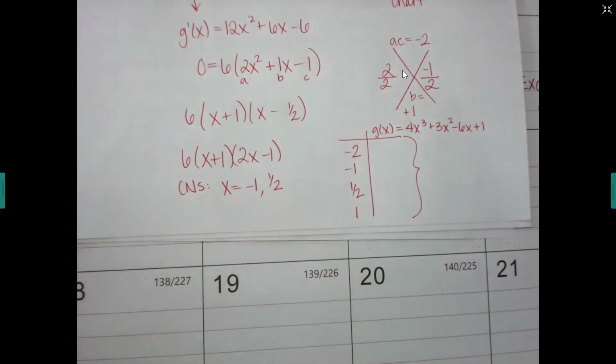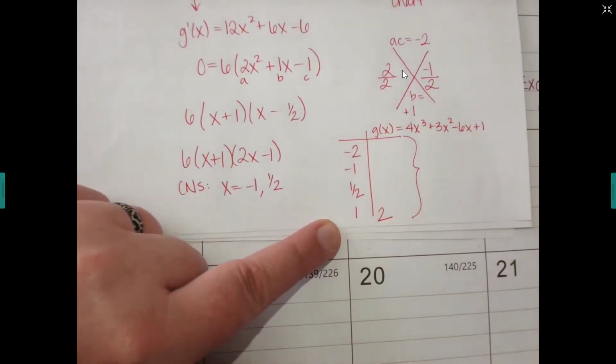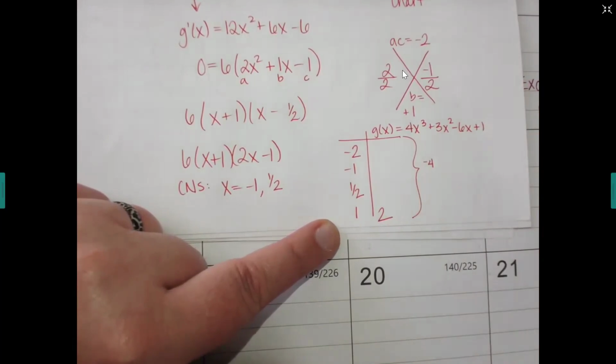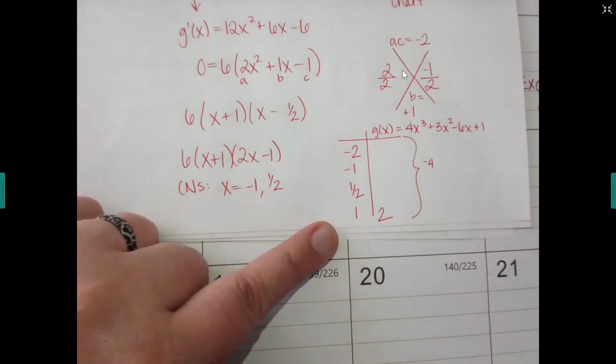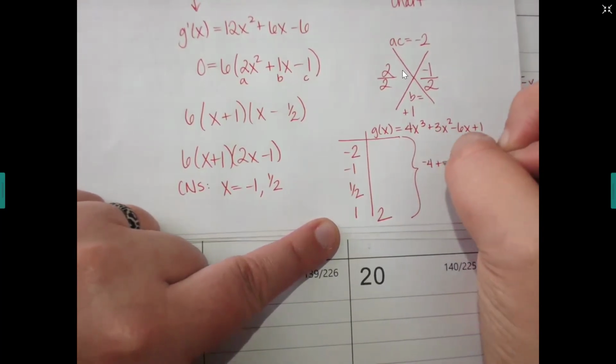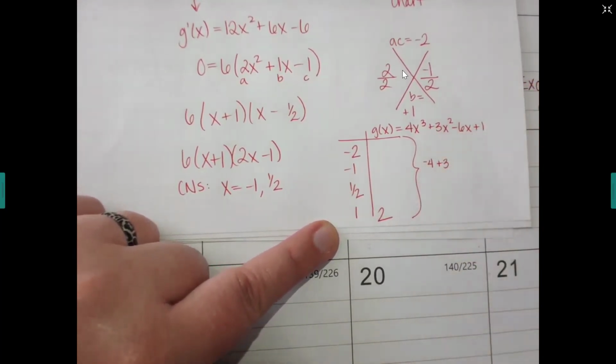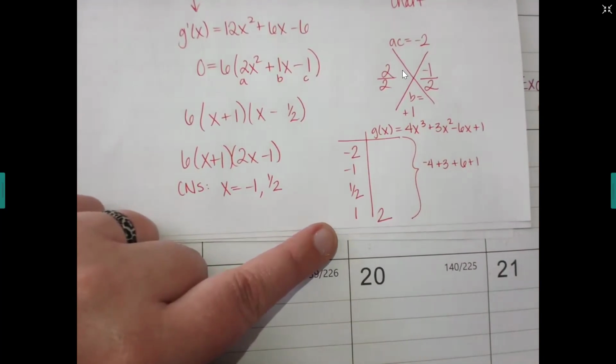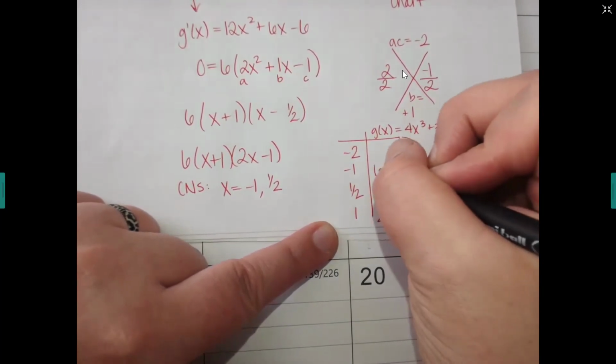So let's do 1 first. 4 times 1 is 4, plus 3 is 7, minus 6 is 1, plus 1 is 2. Okay, let's do -1 next. -1 cubed is going to turn my 4 negative. -1 squared is going to turn it positive, so a plus 3. What about a -1 times a -6? That'll be a plus 6 and then a plus 1. So I have 3 plus 6 is 9, plus 1 is 10, minus 4 would be a 6.